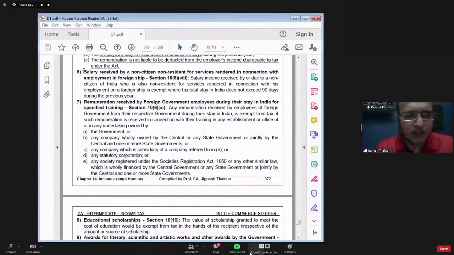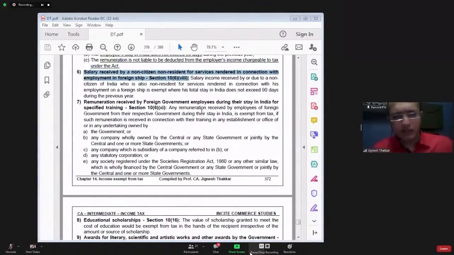Salary received by a non-citizen, non-resident for services rendered in connection with employment in a foreign ship. So if some foreign ship is coming to India, on that foreign ship, there might be a foreign crew member.